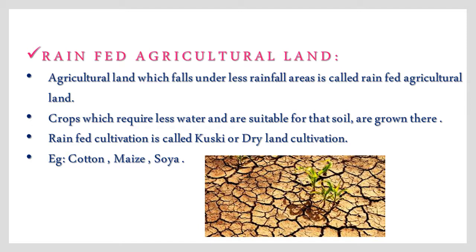Crops that are grown in rain-fed areas, such as cotton, maize and soya, are all examples of rain-fed agricultural crops. See, observe the image given below. This is a rain-fed agricultural land. It totally depends on rainfall.